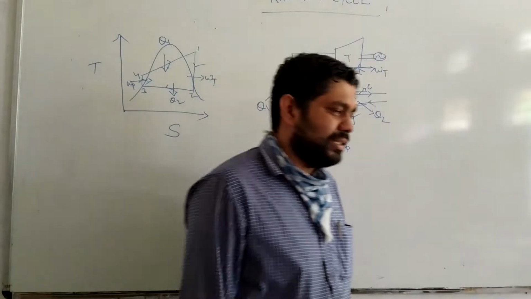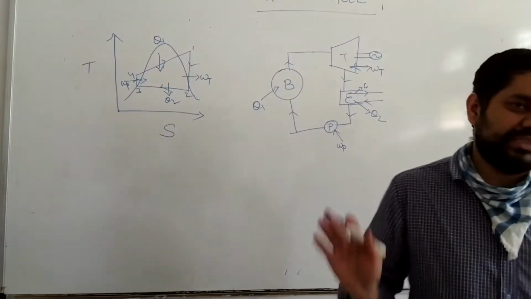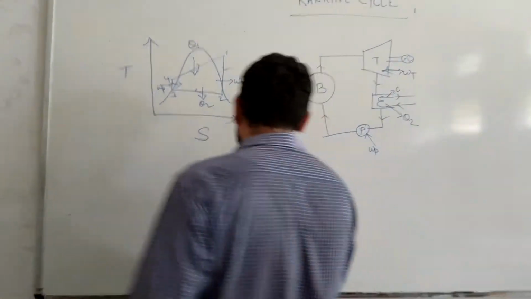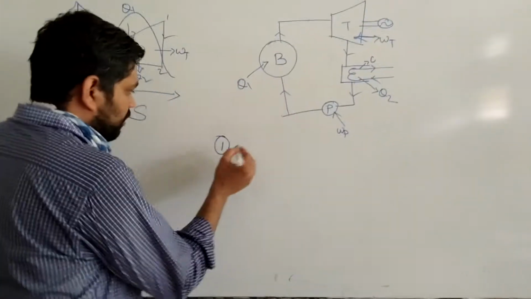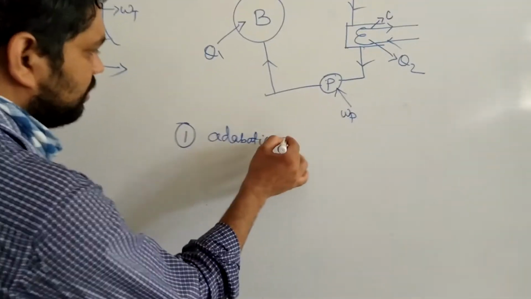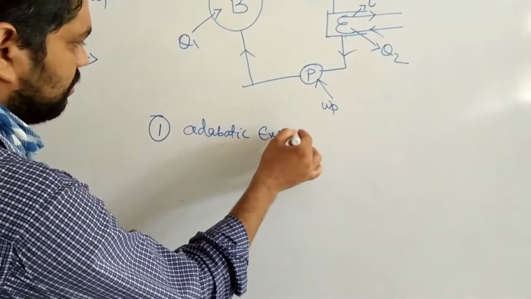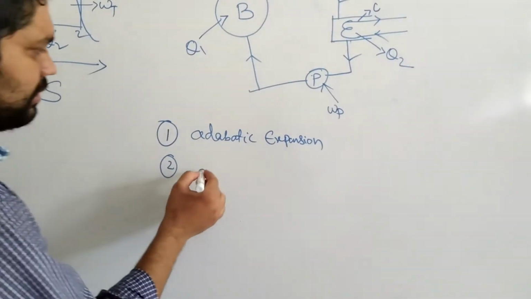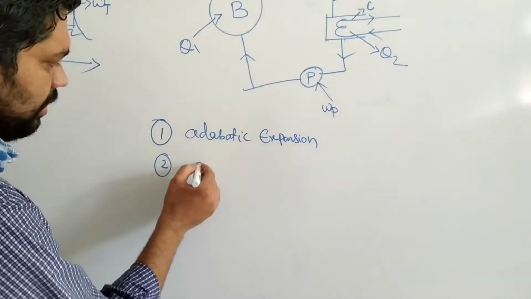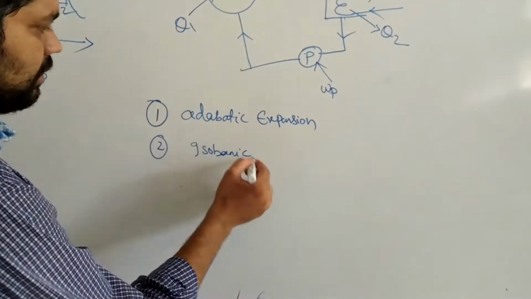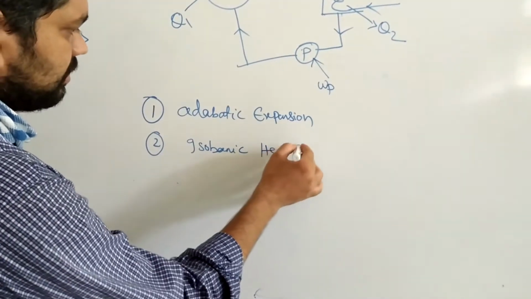So going through this Rankine cycle, there are basically four processes. Under the four processes, number one is adiabatic expansion process. Second one is isobaric heat rejection process.